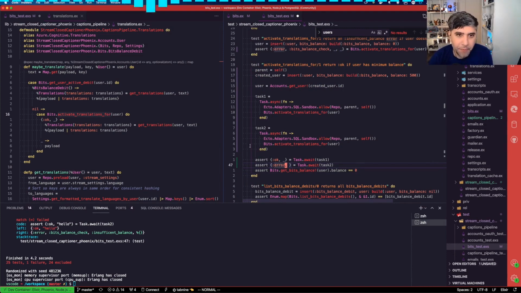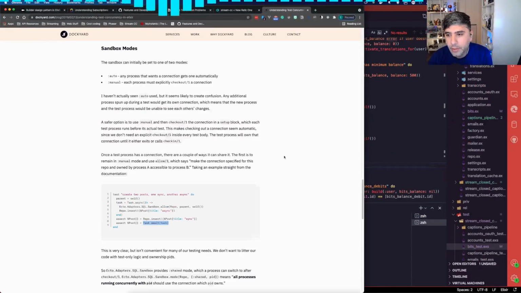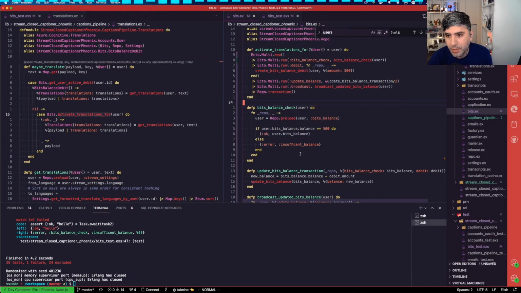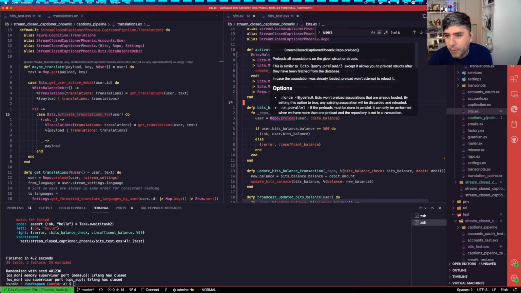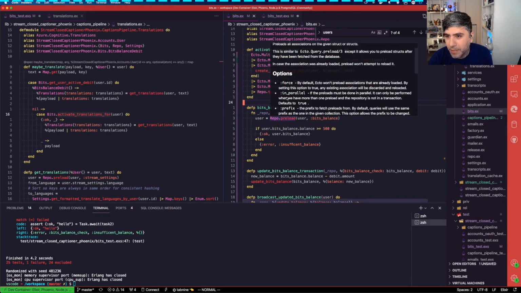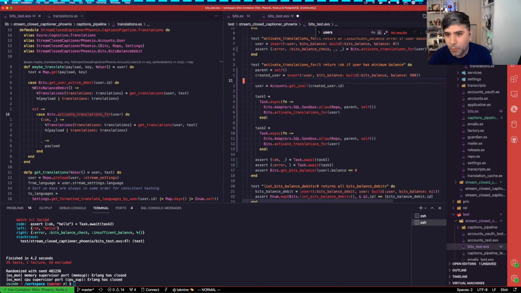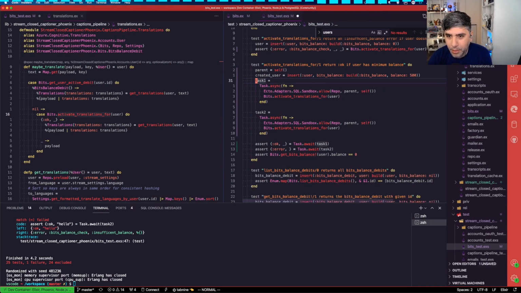So I wonder if there's a way to force preload. Let's take a look. That's actually a very, very good thing to think about. So preload. Force. Yes, we can. Force. By default, Active won't preload associations that are already loaded, unless you set this option to true. So this little weird hacky thing we just did right here, we don't have to do.